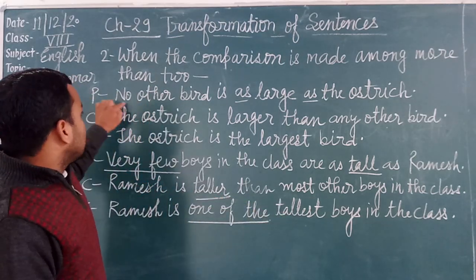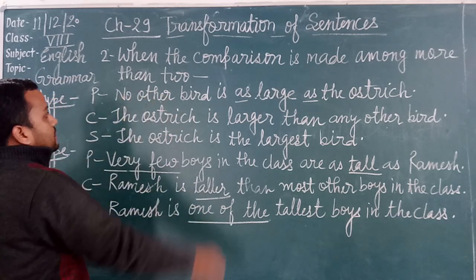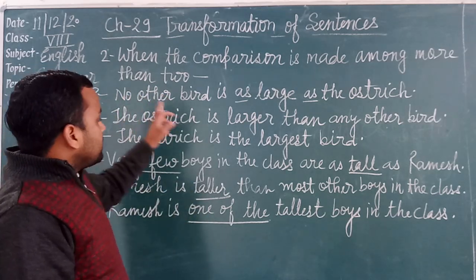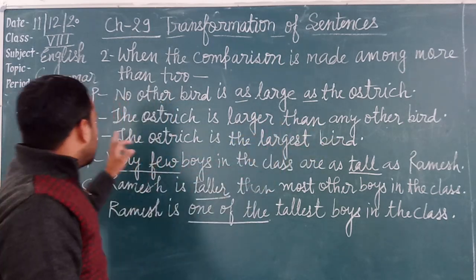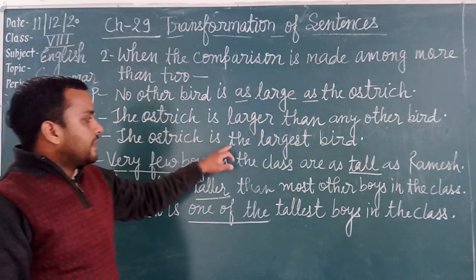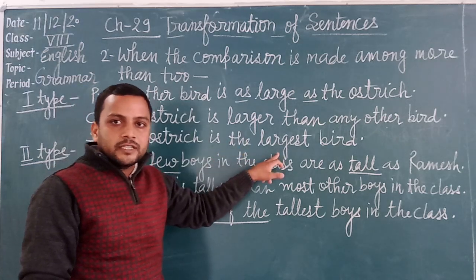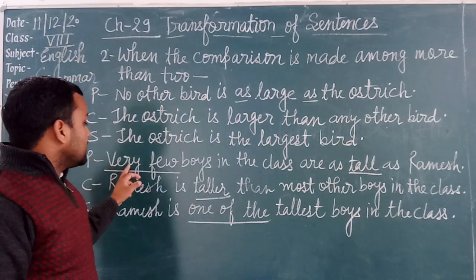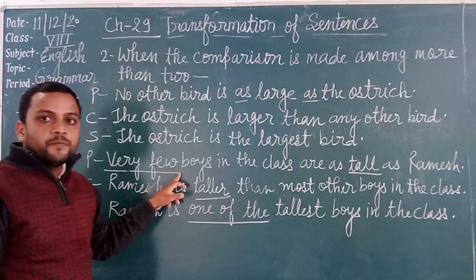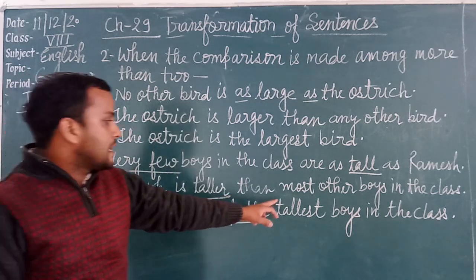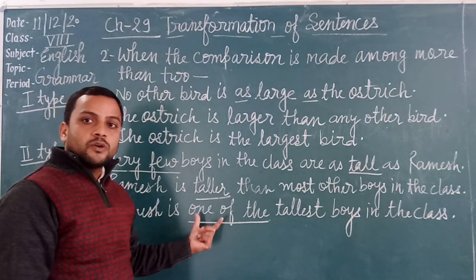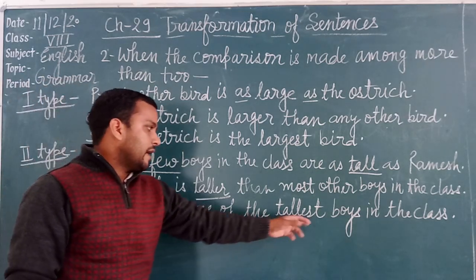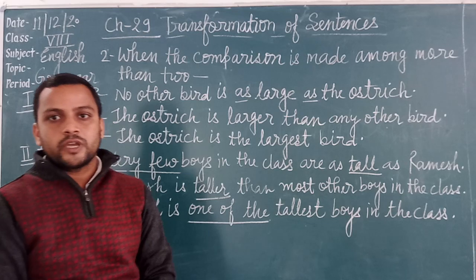Means when the sentence starts with no other, in comparative it will be than and any other, and in superlative we use article the and third form of the adjective. When the sentence in positive degree starts with very few, then in comparative we use than and most other, and in superlative we use one of the and third form of the adjective. Okay?